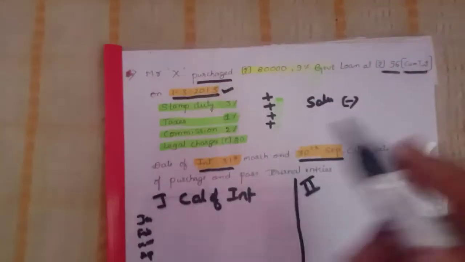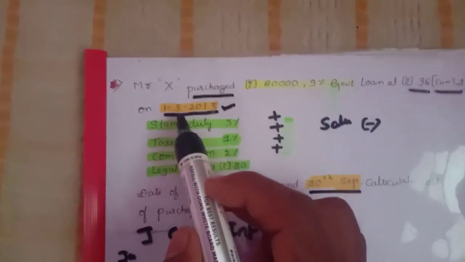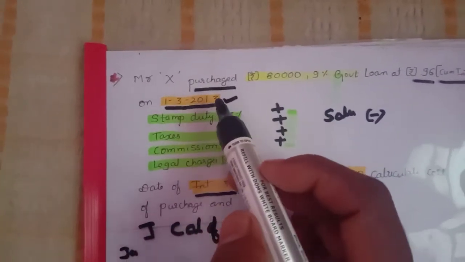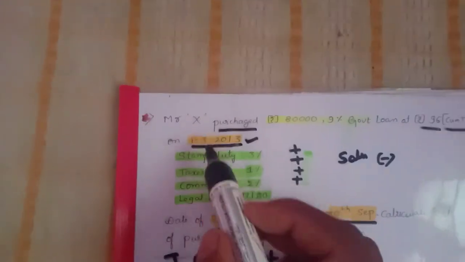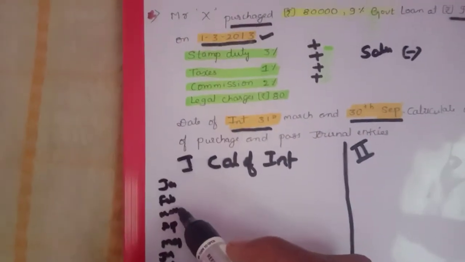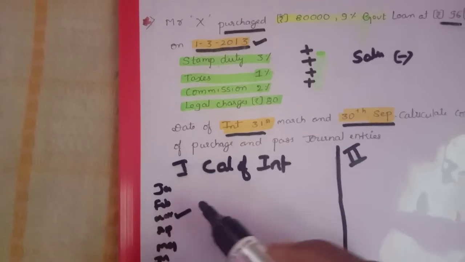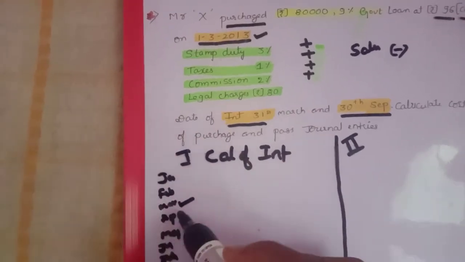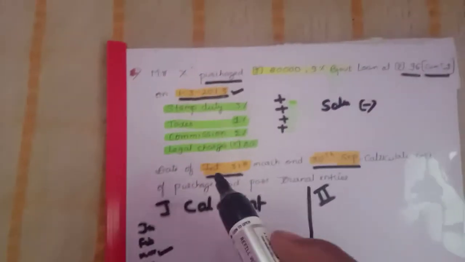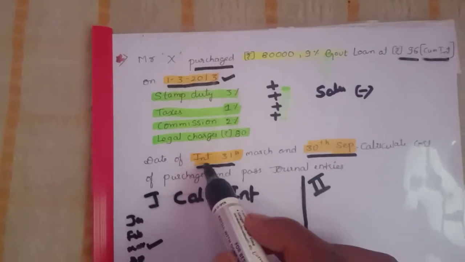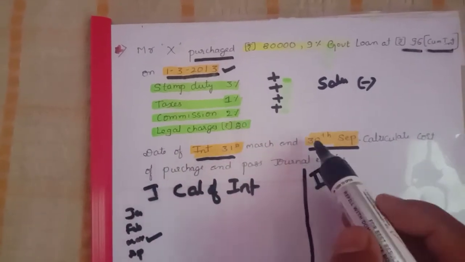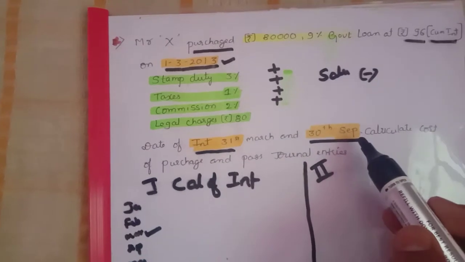Here 3 dates we need to consider. First one is the purchasing date, 1/3/2013. They purchased the debentures in the month of March, and 2 dates we need to consider: one is 31st March and second one is 30th September.